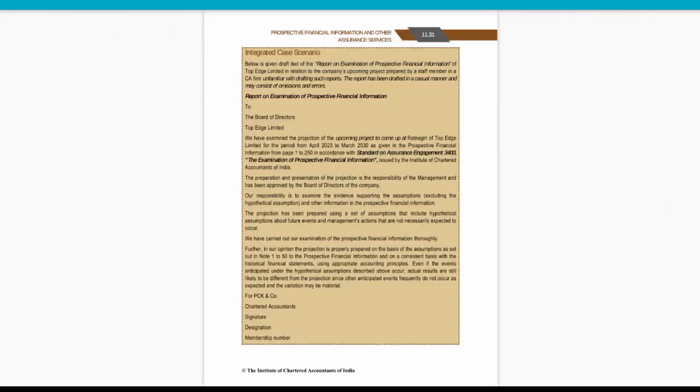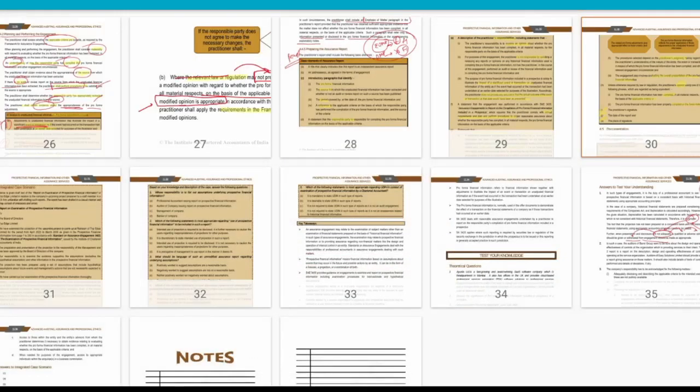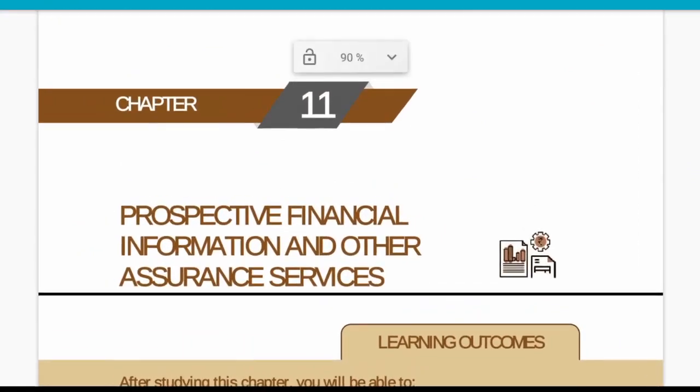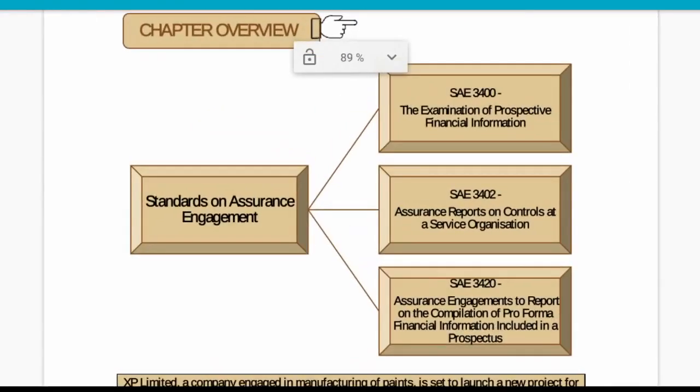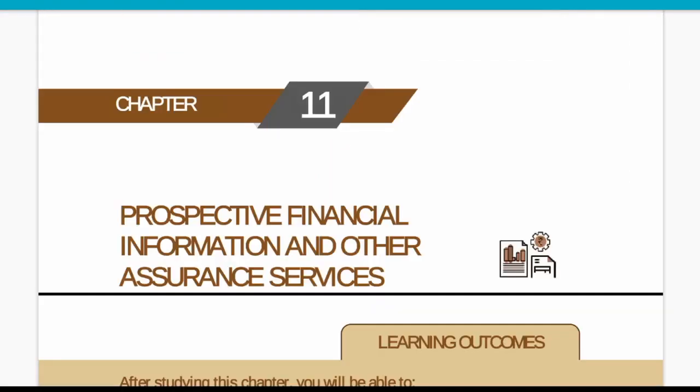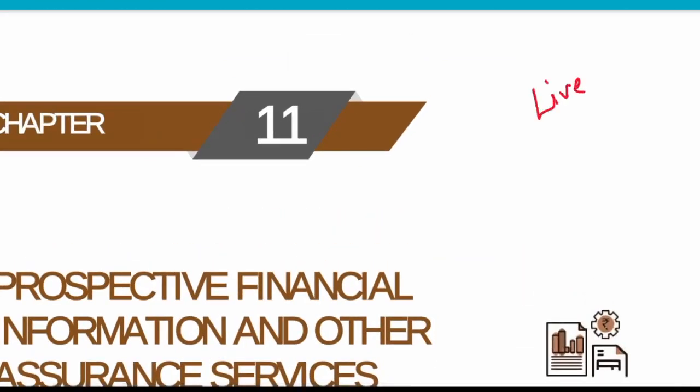So I would say read this particular chapter. This chapter is quite straightforward, quite simple. You only need to read it out. We will have class tomorrow as well. Or you tell me, do we have a live class tomorrow, or shall I provide you a recording with chapter 10? Because chapter 10 as well is quite straightforward like chapter 11. I will only provide you a direction and most things you will be able to understand by reading.